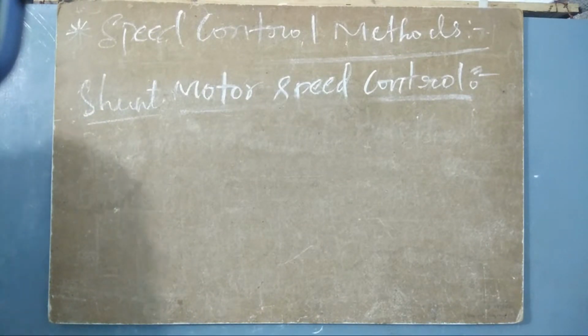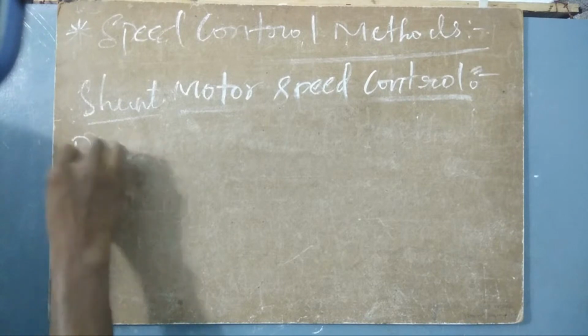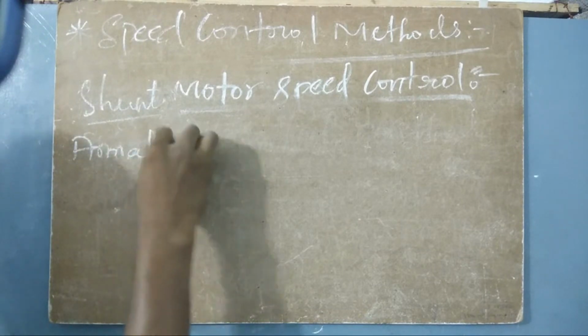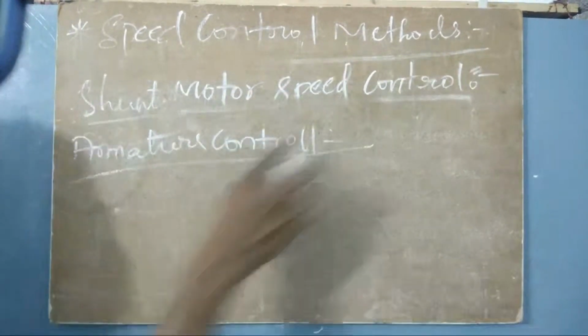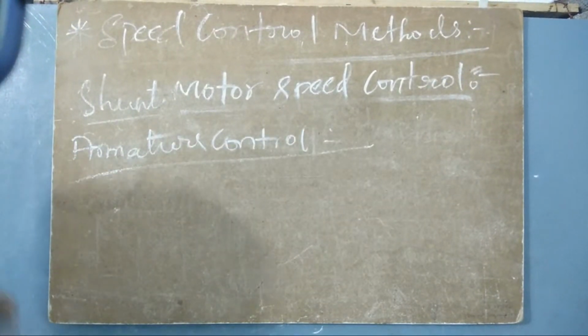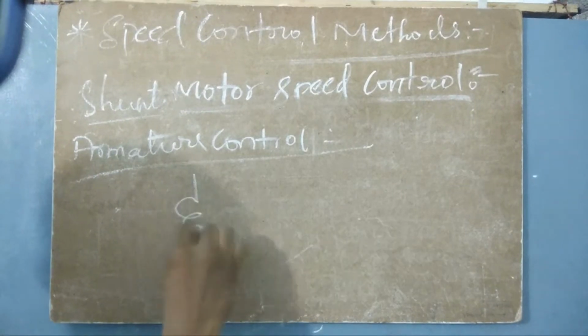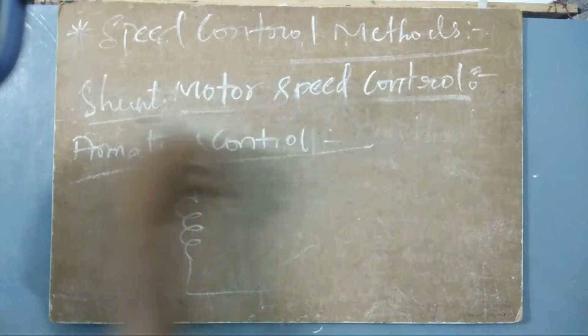If the flux changes, what happens automatically? The speed also will change. If flux decreases, the speed increases. If flux increases, the speed decreases. So this is what is going to happen. But how is it going to happen? By armature control. Armature control can be done by placing one rheostat. Simple as that. So this is a shunt motor, because we are talking about the speed control of a shunt motor.